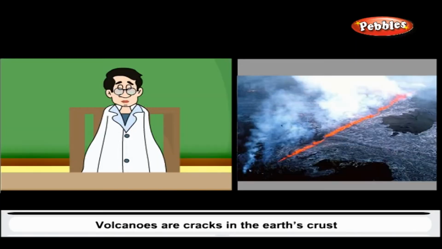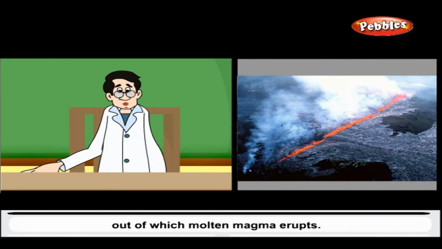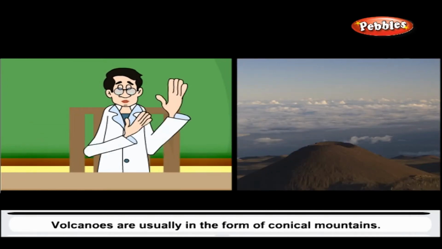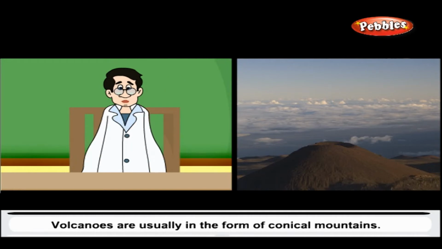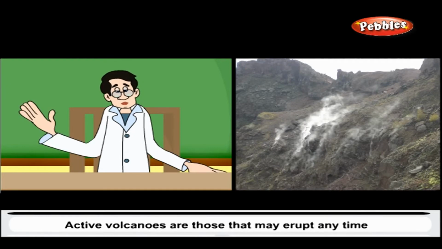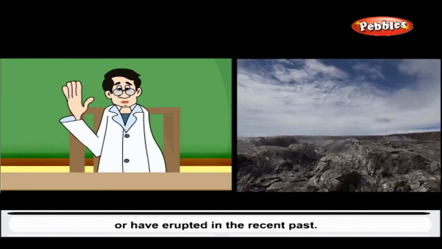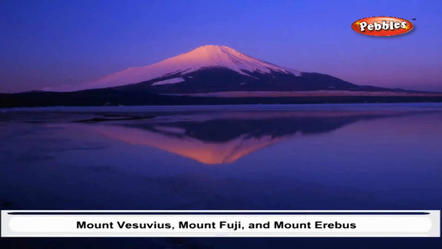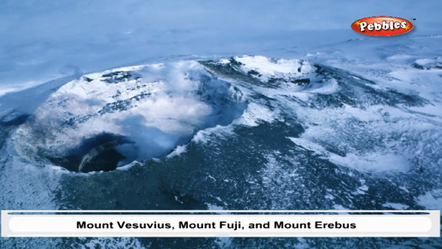Volcanoes. Volcanoes are cracks in the Earth's crust out of which molten magma erupts. Volcanoes are usually in the form of conical mountains. Active volcanoes are those that may erupt any time or have erupted in the recent past. Mount Vesuvius, Mount Fuji, and Mount Erebus are some well-known volcanoes.